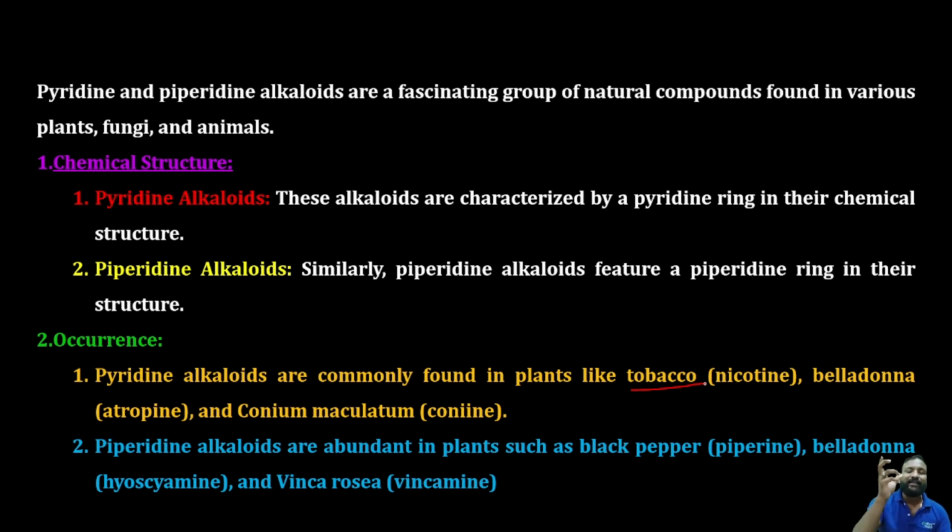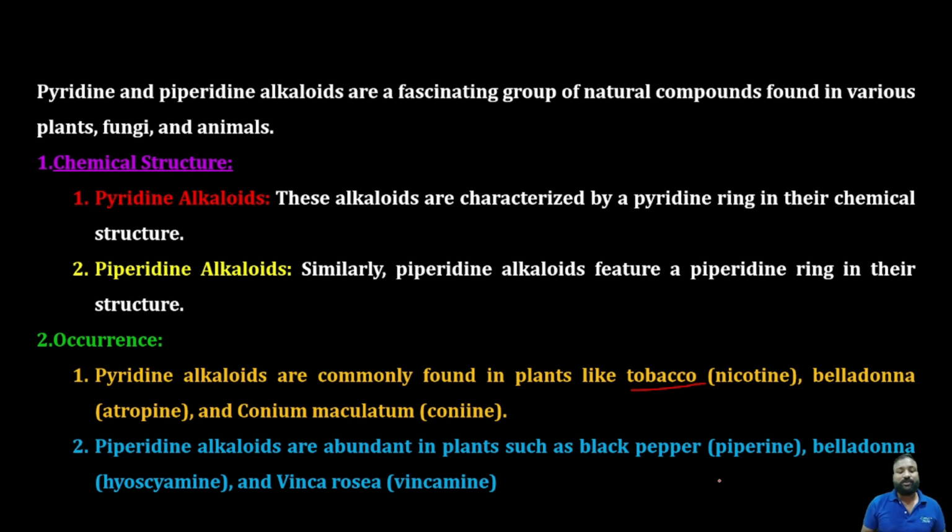They will give you this in the examination: which one of the alkaloids is a pyridine-containing alkaloid? Tobacco, TBC. You should remember that: TBC. The first example is tobacco. So by that you can remember TBC: T for tobacco, B for belladonna and C for conium. So this was the occurrence or distribution of pyridine alkaloids.